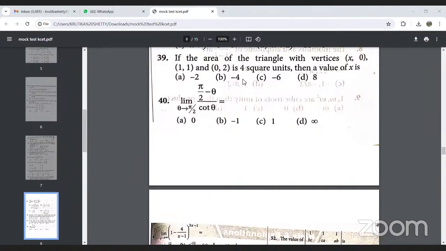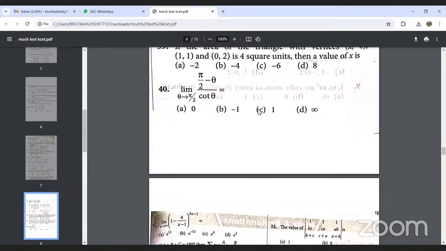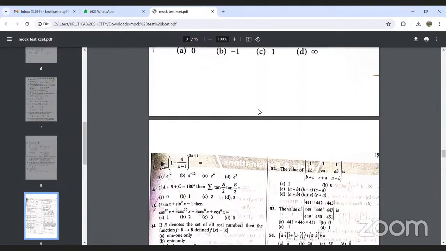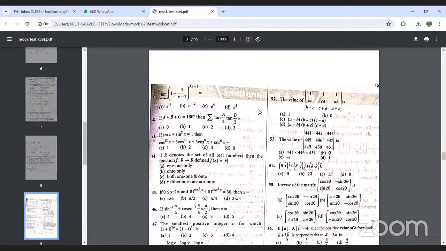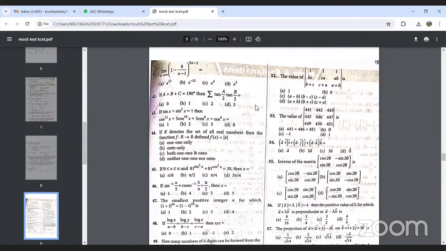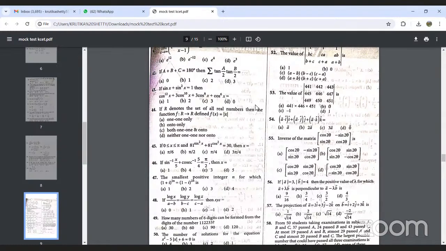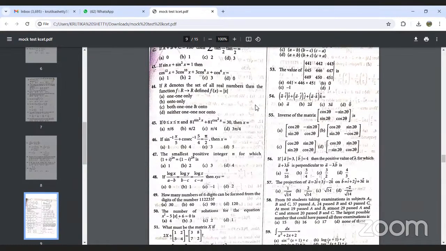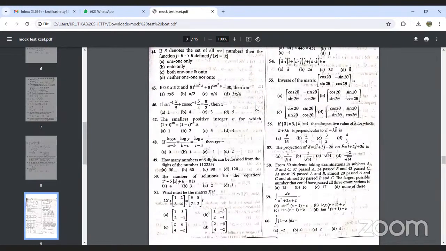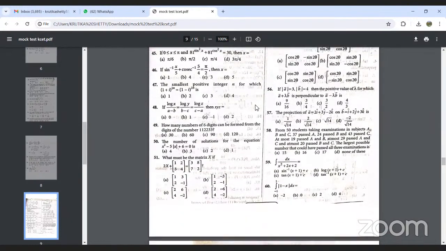Next again area of triangle is given. Next we have a question on limits. And then question number 41. I have put this in one page. 41 is from limits. 42 triangles, trigonometry. And again we have real numbers. 45 is again from trigonometry.